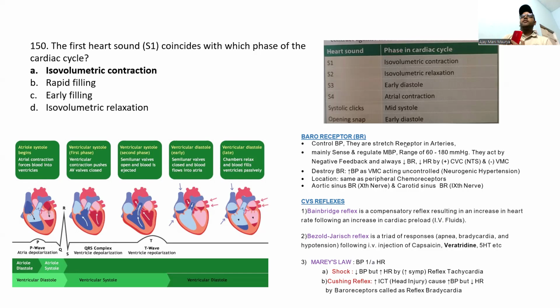And also, guys, there is a reflex called baroreceptors. I think everyone knows they control the BP. They are the stretch receptors in the arteries, located in the aortic sinus and the carotid sinus. There are also some other reflexes: the Bainbridge reflex, Bezold-Jarisch reflex, and the Marey's law reflex. Please study this one, guys.